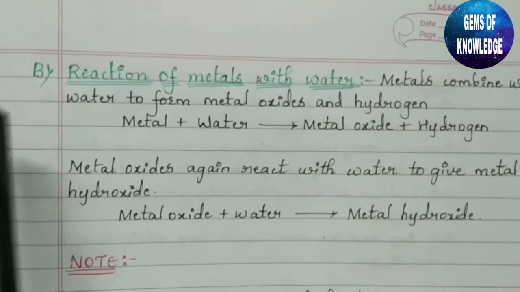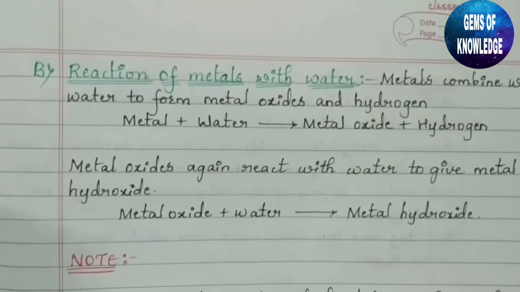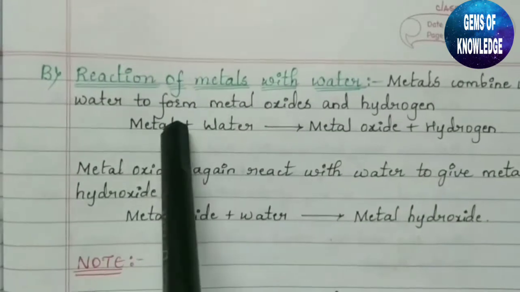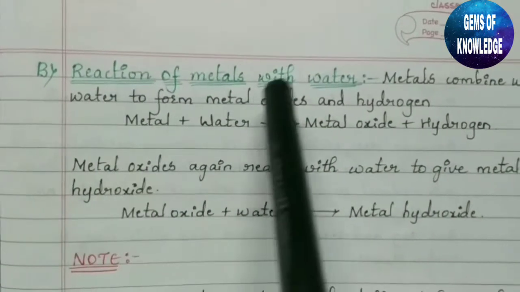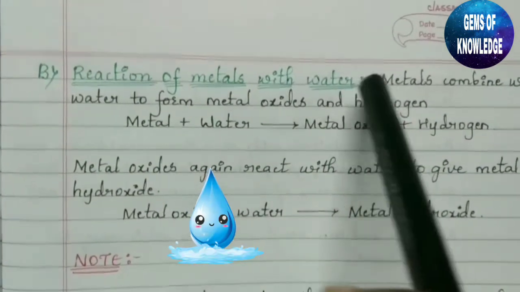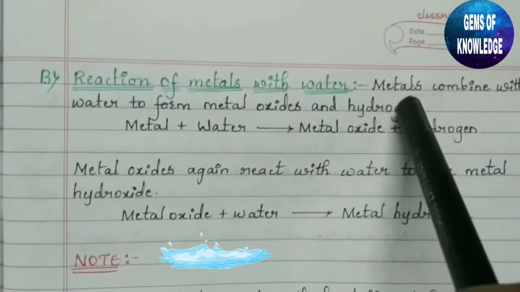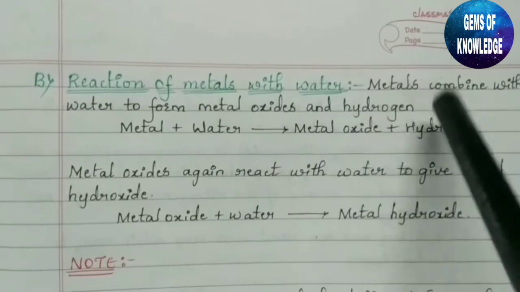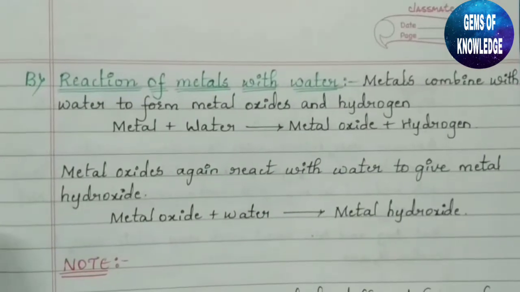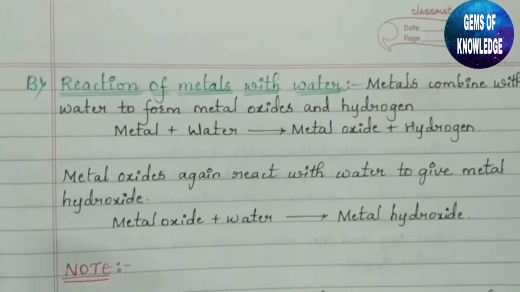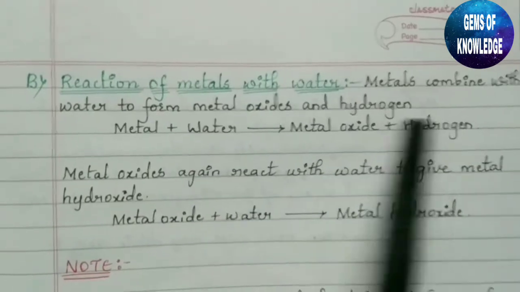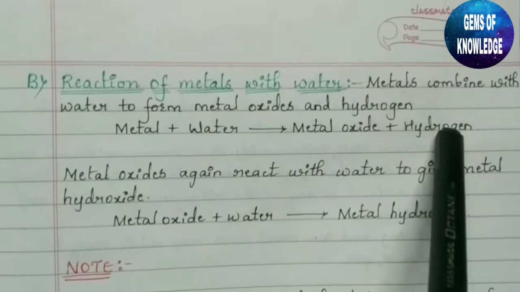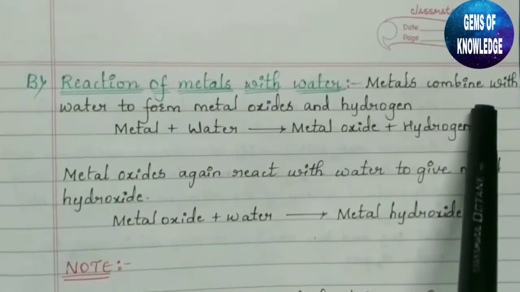Next, coming to the second type of reaction of metals. The first thing we have learned is the reaction with air, or we can say reaction with oxygen. The second reaction is the reaction of metals with water. Here, metals combine with water to form metal oxides and hydrogen. When metals react with oxygen, they form metal oxide directly, but there was no hydrogen evolved there. But in the case of water, hydrogen gas will be evolved.